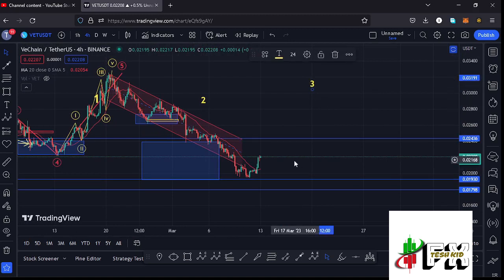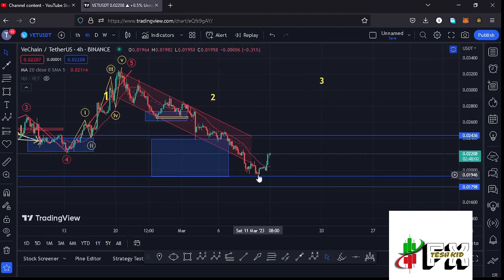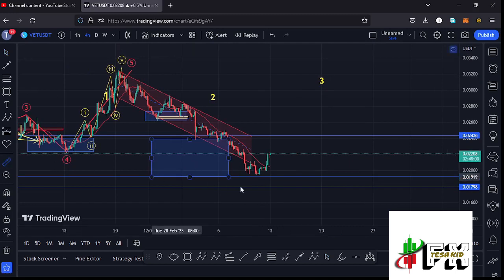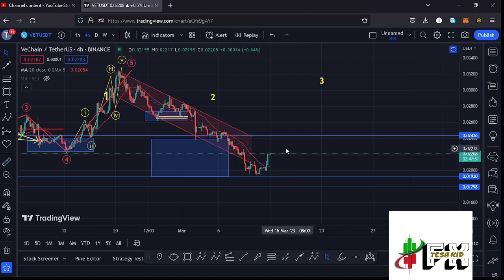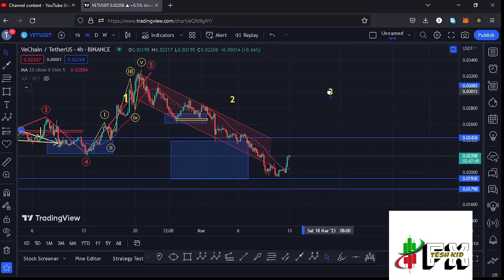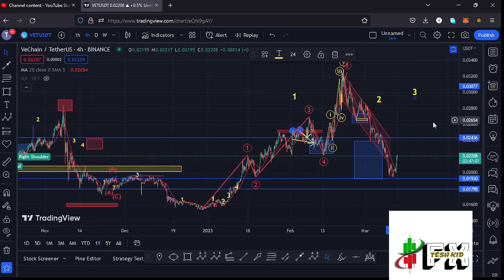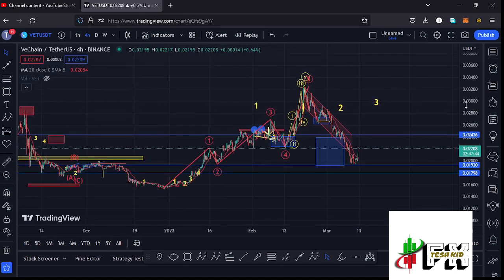Elliot wave count 3. And giving you a measure from this low that we made in the formation of this wave 2, you can see that the market is up by more than 14.7%, which is a very nice bounce to the upper side. And if that is the case, and whatever we are seeing is the formation of these higher Elliot wave count 3, I can be able to sketch out a target area to the upper side in the formation of that